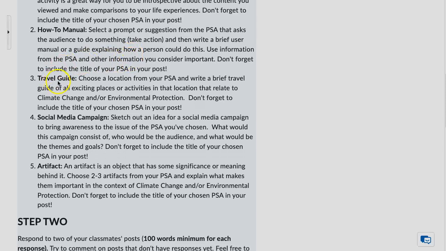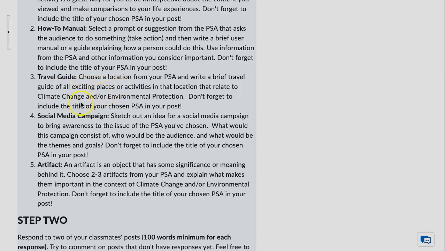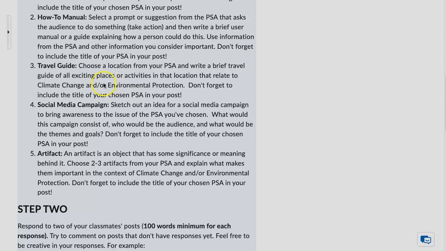Then a travel guide. Maybe your PSA is about a specific location, so you can write a travel guide of the exciting places that relate to climate change or environmental protection.